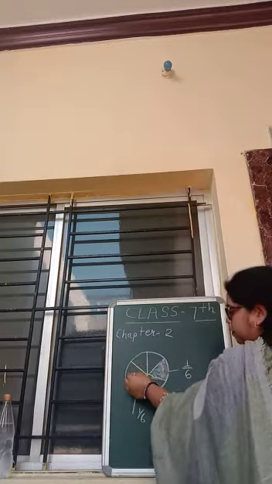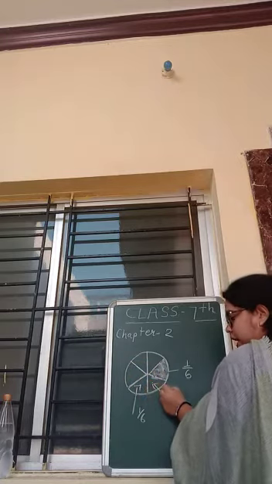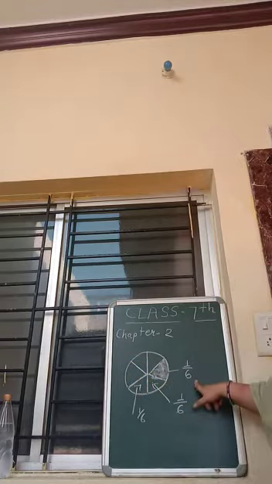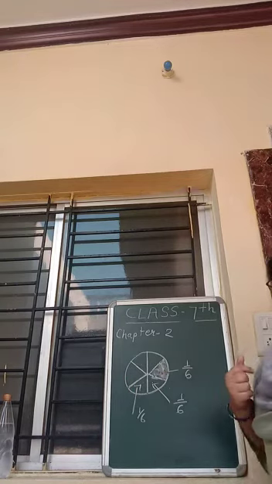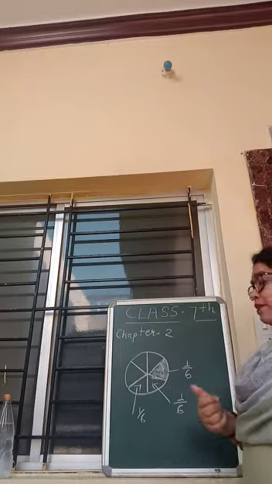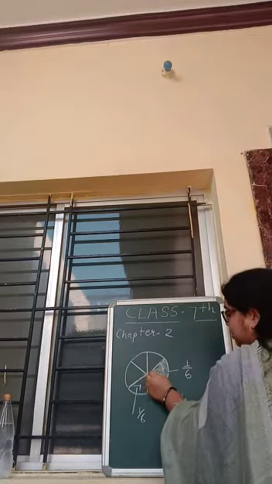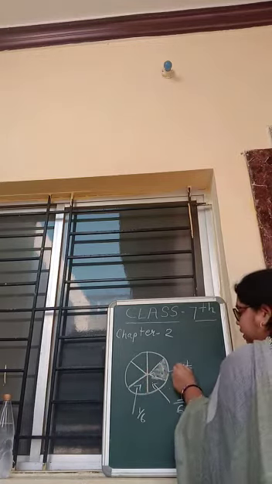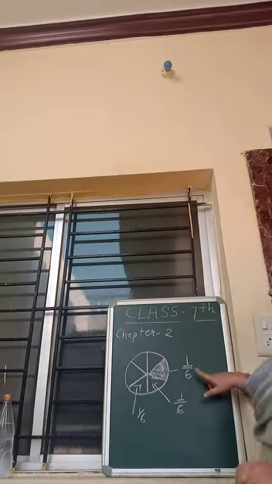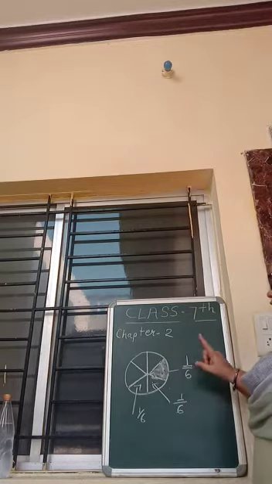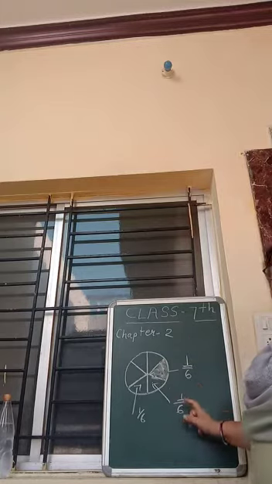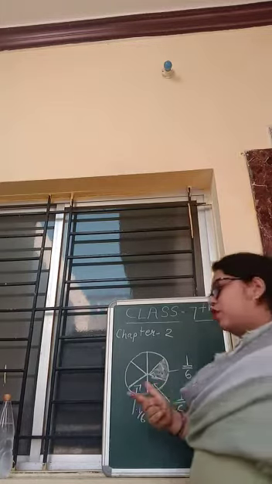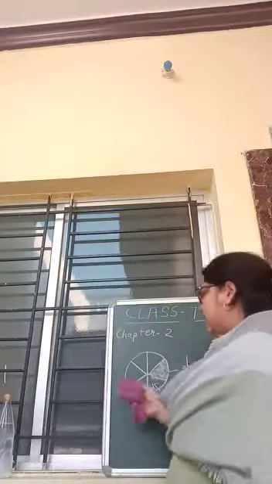1, 2, 3, 4, 5, 6. So total parts are 6. So we will write 6 at the bottom, and out of that, suppose Neelam is eating this part. So this part is for Neelam. So Neelam is eating only one part out of 6. Okay. So this one is 1 by 6. So this is known as a fraction, that you already know from class 6.